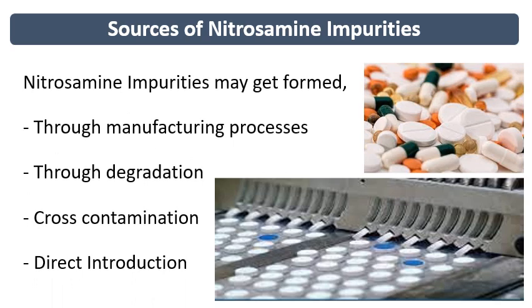Now coming to the sources of nitrosamine impurities. As we have discussed, nitrosamines may get formed during the manufacturing process, or through degradation, cross contamination, or direct introduction. Direct introduction may be from the raw materials, excipients, or APIs. If the API contains some amount of nitrosamine impurity, that nitrosamine gets directly introduced into the formulation.